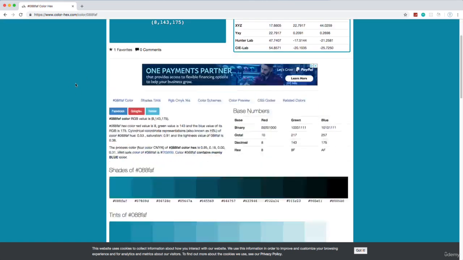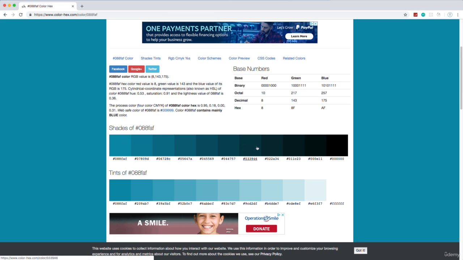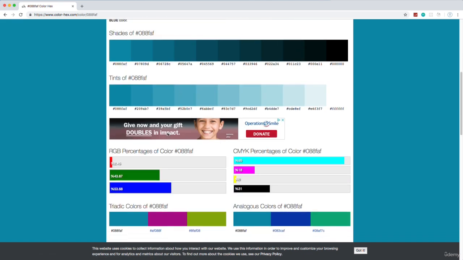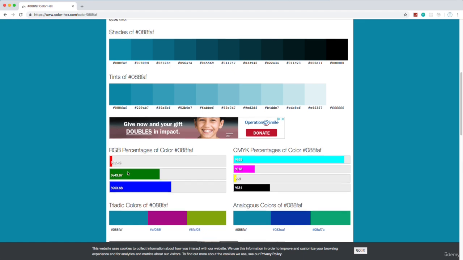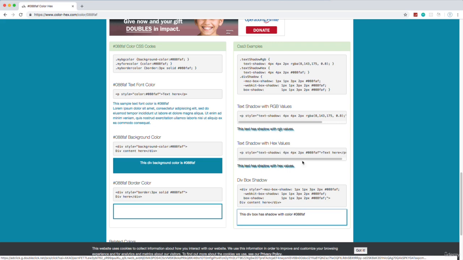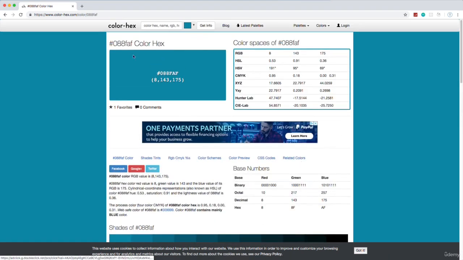Also, what's cool about this site is if you go down, you have a palette of different shades and tints that have to do with this hexadecimal value, because often you're going to want a color palette or a color scheme in your website or your application with colors that relate to each other. So you might have buttons that have this color and maybe your background has this color or something like that. And then down here you can see the percentages of RGB. So this gives you a lot of information on different colors. It gives you examples in CSS. So really, really helpful site. I would definitely bookmark this site. Another good one is